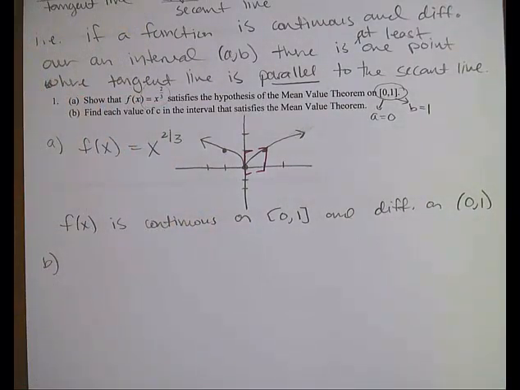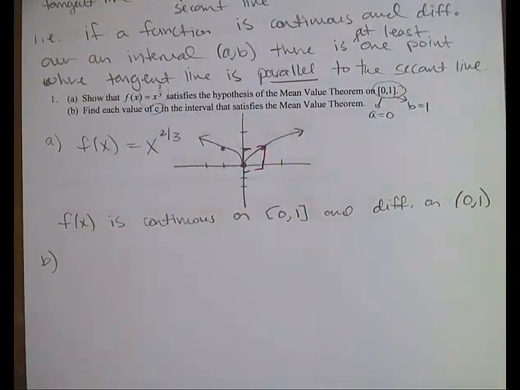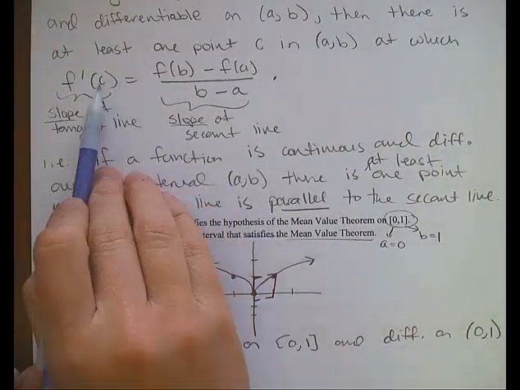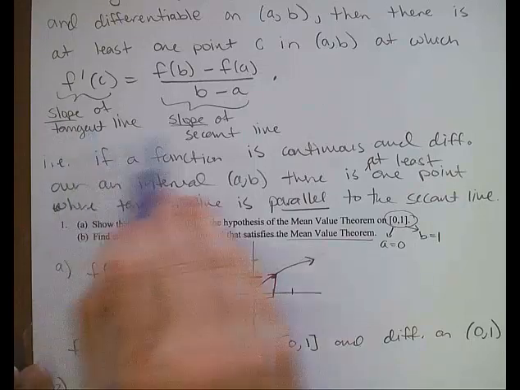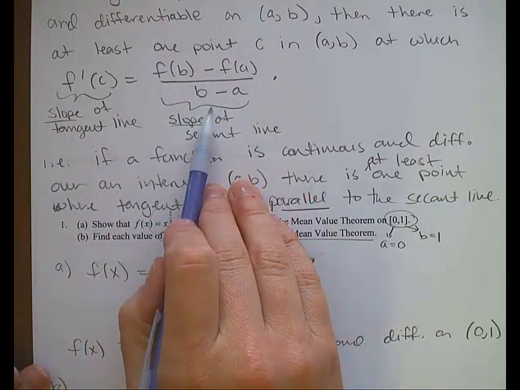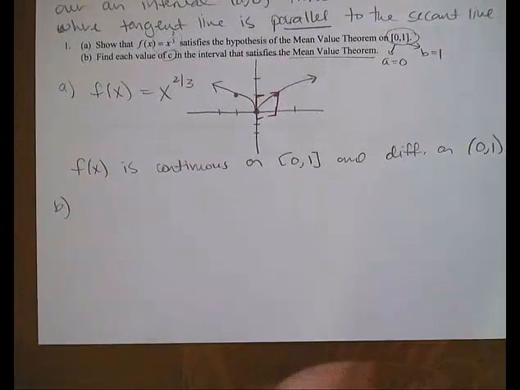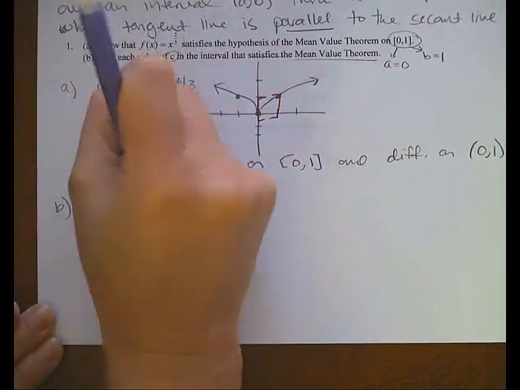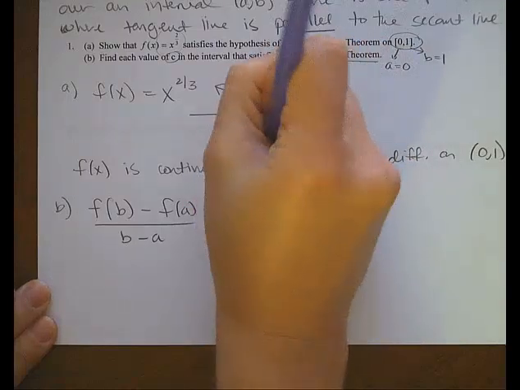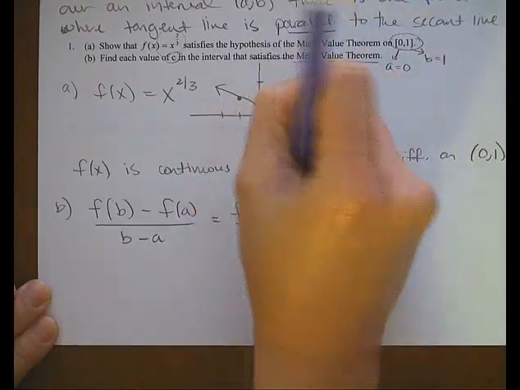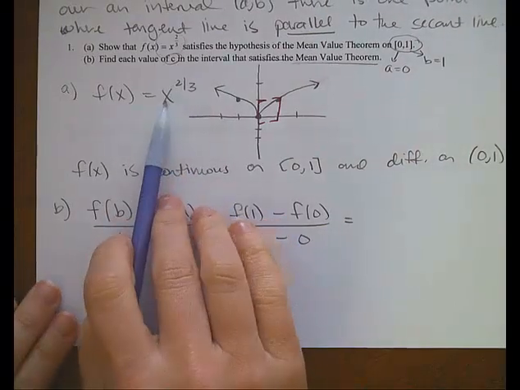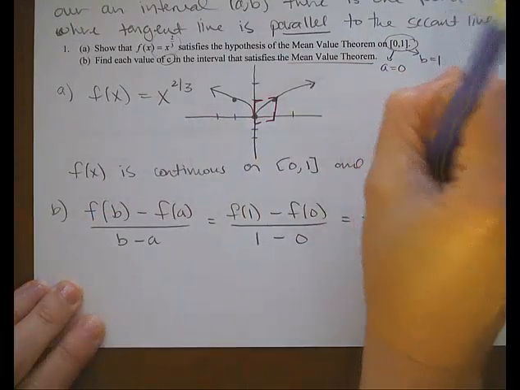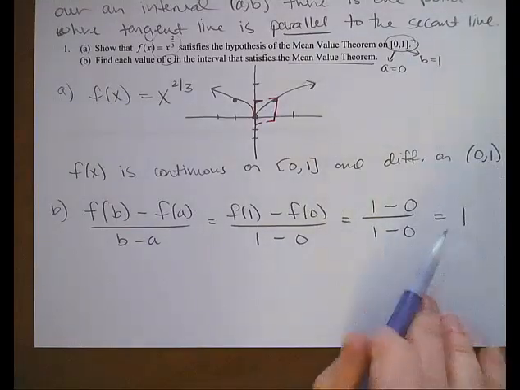Okay, so that means that we're guaranteed at least one value of c that satisfies the mean value theorem, which again says that there's at least one point where the derivative, or the slope of the tangent line, equals the slope of the secant line, the average rate of change. So first I'm going to find the slope of the secant line, which in this scenario would be f of 1 minus f of 0 all over 1 minus 0. If I plug 1 in there, I get 1. If I plug 0 in there, I get 0, all over 1 minus 0. So the slope of my secant line is 1.